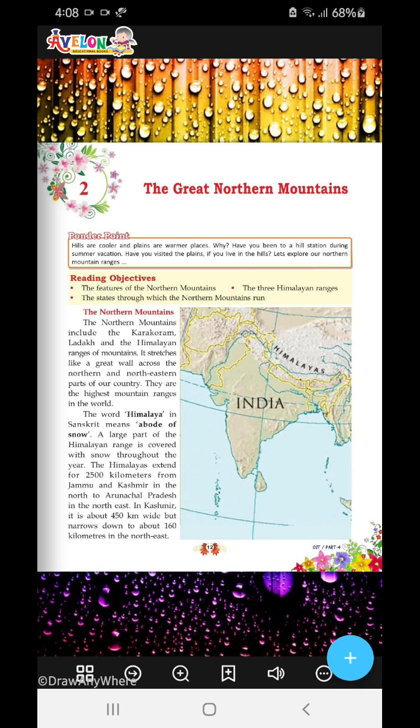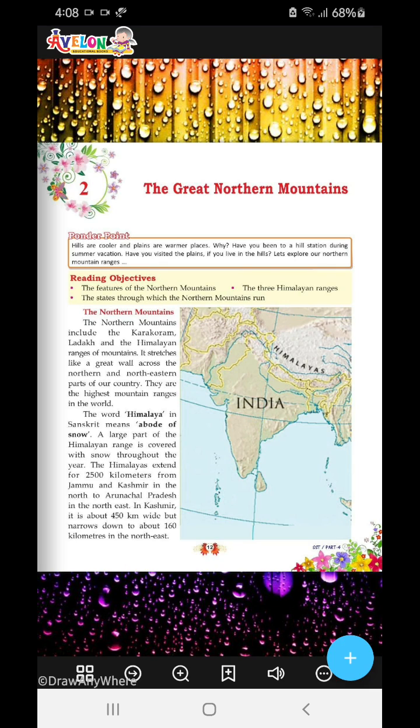If you have gone to any one of these, you would have noticed hills and mountains which are very beautiful. Some people like them a lot. You can see swift rivers flowing, pine trees, and you can have hot momos, and many more things. Interesting, right? So today we learn about these things only, the Great Northern Mountains.